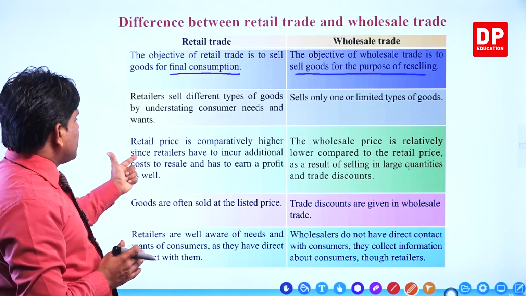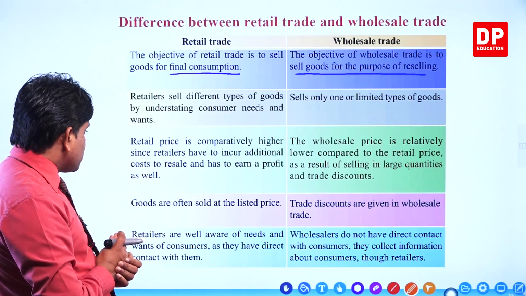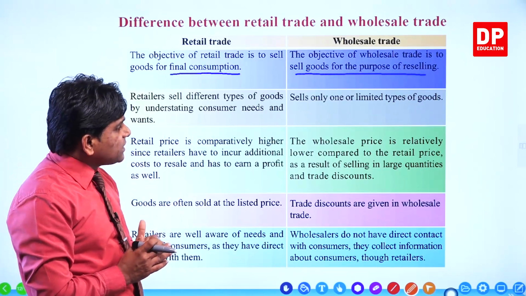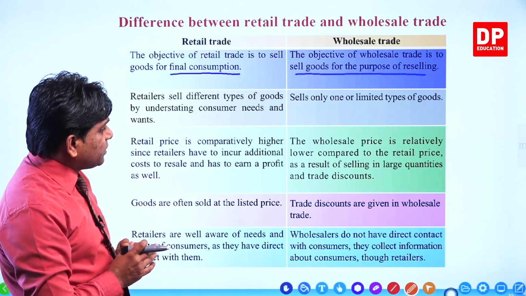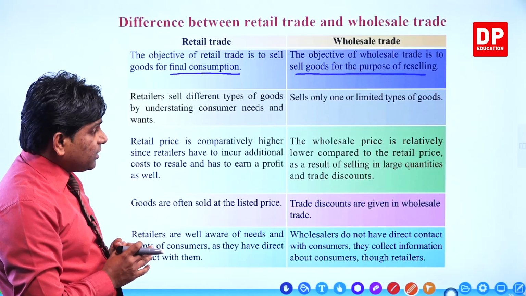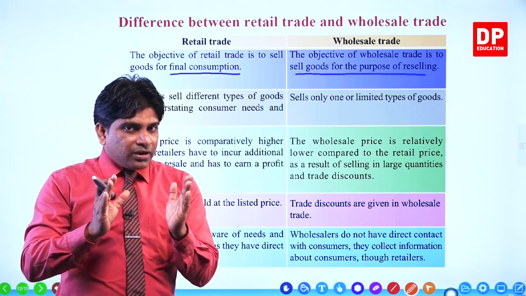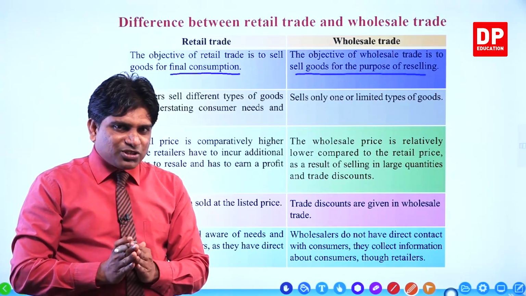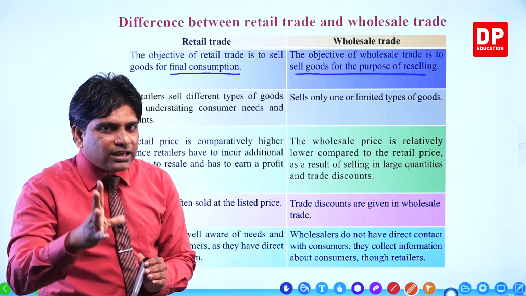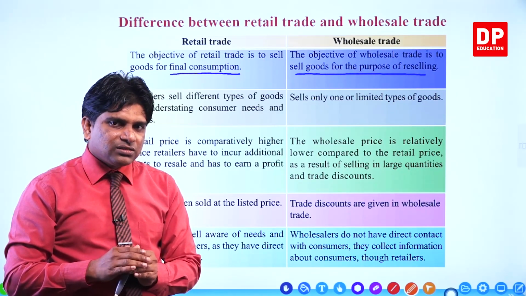Then retail price is comparatively higher since the retailer has to incur additional costs to resell and has to earn a profit as well. But under wholesale trade, the wholesale price is relatively lower compared to the retail price as a result of selling in large quantities and trade discounts. Remember, mostly trade discounts are not given by the retail businessman. Why? He sells only one, two or three items to the same customer, so he can't give discounts, right?